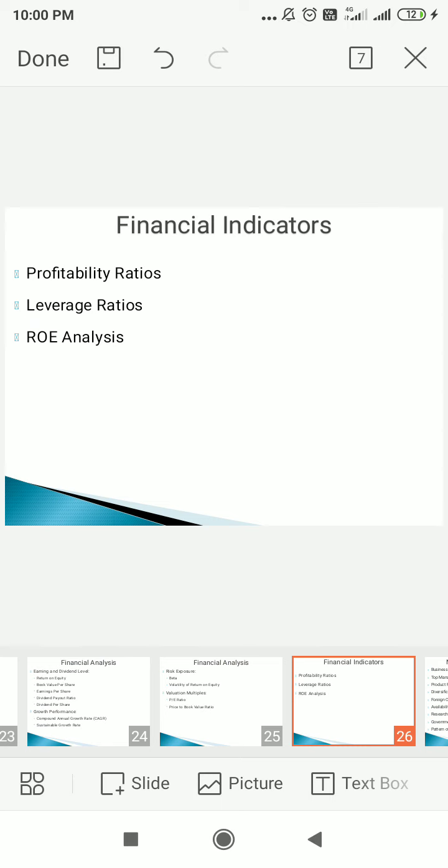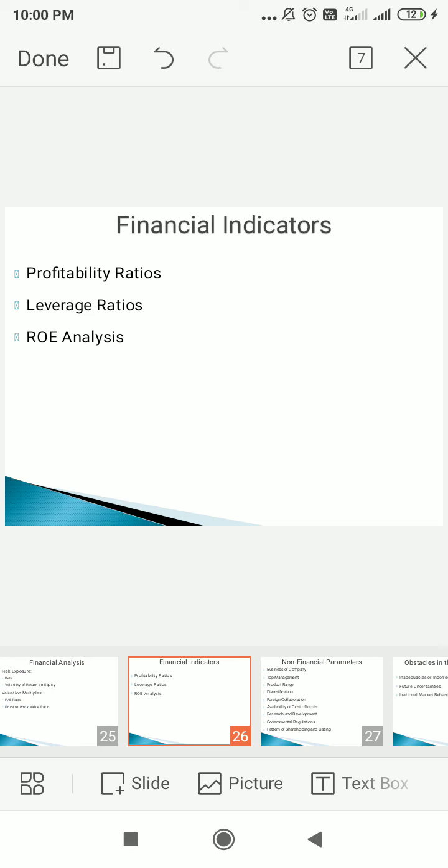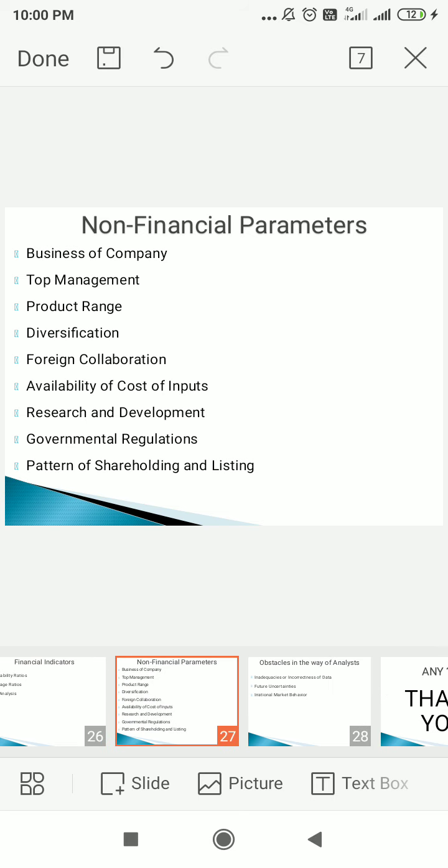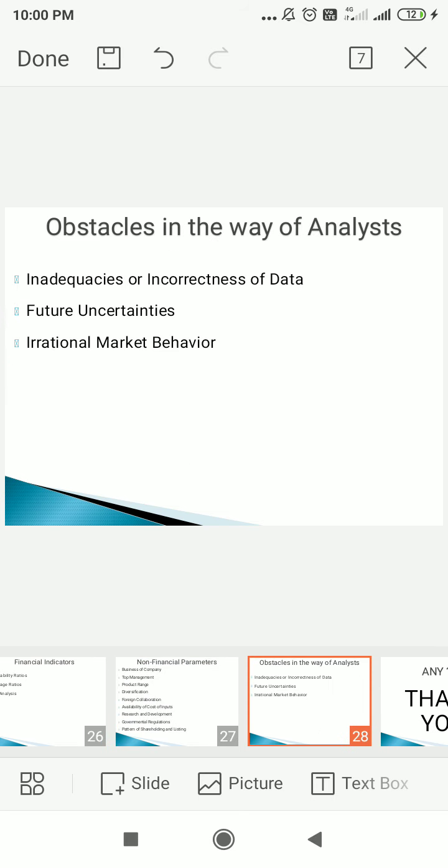For example, profitability ratios, leverage ratios, and return on earnings analysis also. Non-financial parameters can also be taken, for example, business of a company, top management, product range, diversification, foreign collaboration, availability and cost of inputs, research and development, governmental regulations, pattern of shareholding and listing. So we can get an idea. Here are the different obstacles in the way of the analyst, for example, inadequacy or incorrectness of data, future uncertainties, and irrational market behavior.